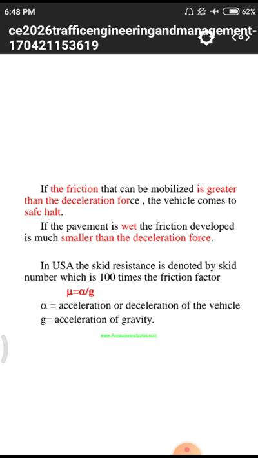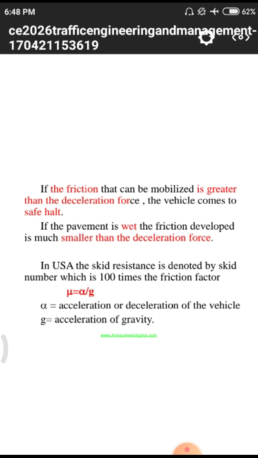In our living areas, we normally use tiles with less friction compared to bathrooms. Why? Because in the living area there are no wet conditions; they are always dry. Likewise, on our roads we have different conditions.